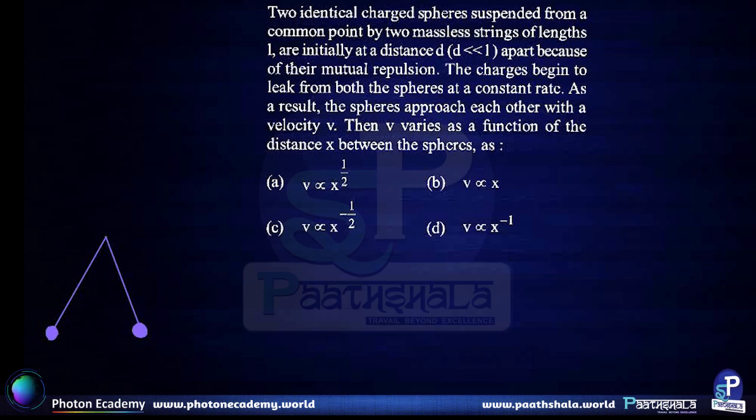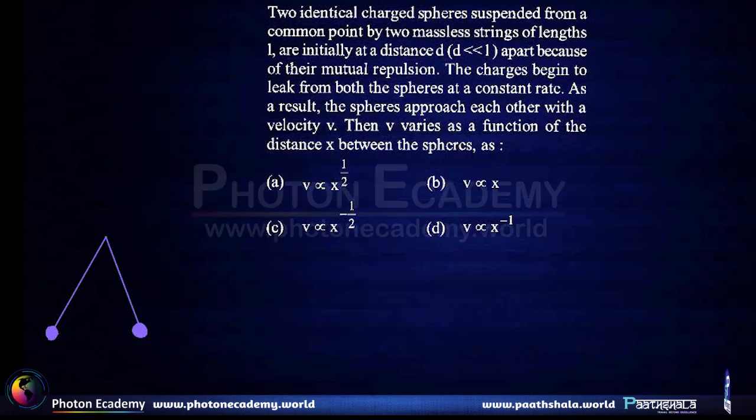Two identical charged spheres suspended from a common point by two massless strings of length L are initially at a distance d, which is much smaller than L, apart because of their mutual repulsion. The charges begin to leak from both spheres at a constant rate. As a result, the spheres approach each other with a velocity v. Then v varies as a function of distance between the spheres, as which of the following proportional relations.